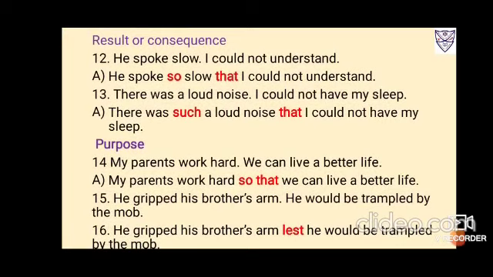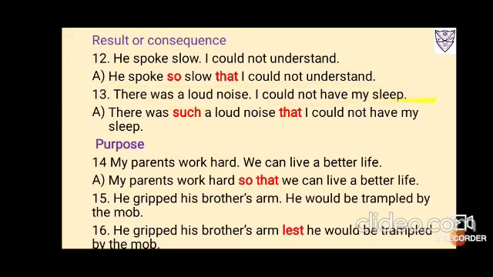Now for the result or consequence: he spoke slow. I could not understand how slow he spoke. So he spoke so slow for the result, so that and such that. You can write: he spoke so slow that I could not understand what he spoke. Then there was a loud noise. I could not have my sleep.